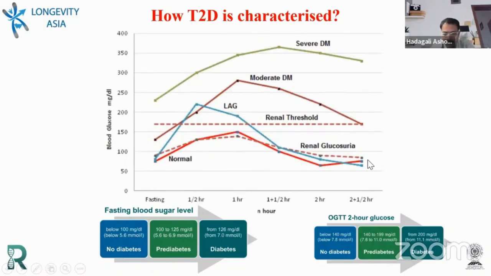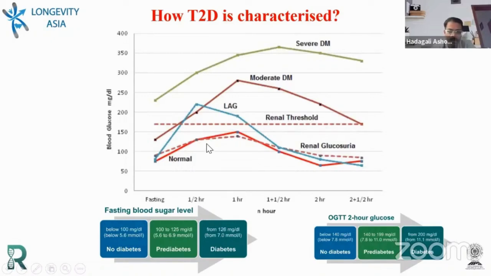It will be well below the renal threshold level, which is 160 to 180 mg/dL. All my glucose levels in this discussion will be in mg/dL. After 2.5 hours, the glucose level comes back to the same fasting level. That's the glucose curve of a normal individual.